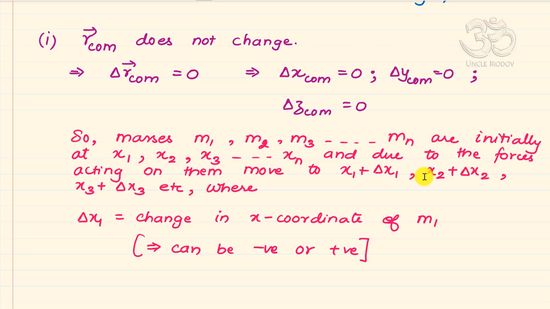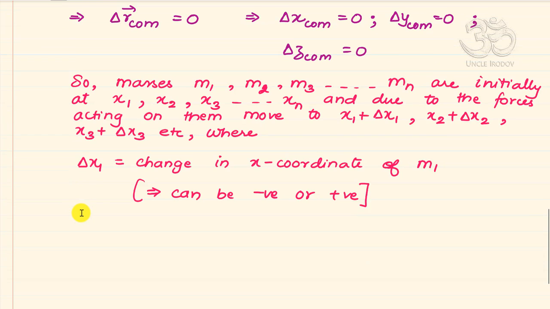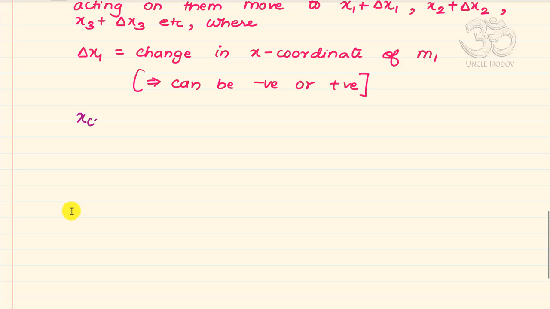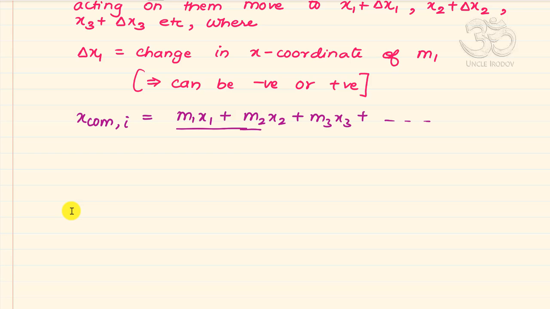So now let me find out where the x coordinate of the center of mass was initially. The x coordinate of the center of mass initially was m1 x1 plus m2 x2 plus m3 x3 plus so on, divided by the summation of mi, and the x coordinate of the center of mass finally was m1 times x1 plus delta x1 now,